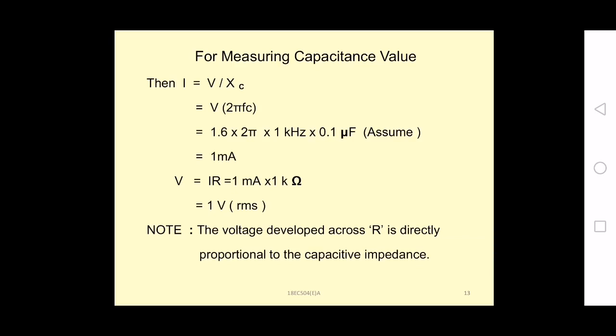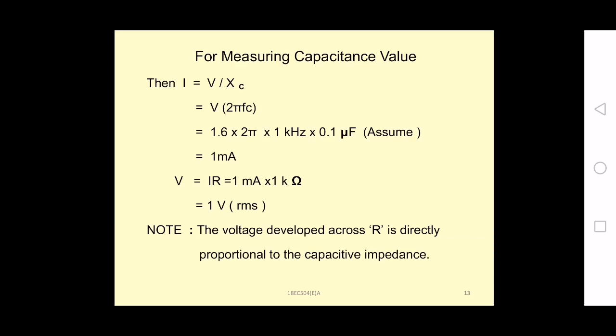V into 2 pi FC, substituting the values: 1.6, 2 pi, 1 kilohertz. Let us assume the value of C as 0.1 microfarads. Then you are getting the value of I equal to 1 milliamp.